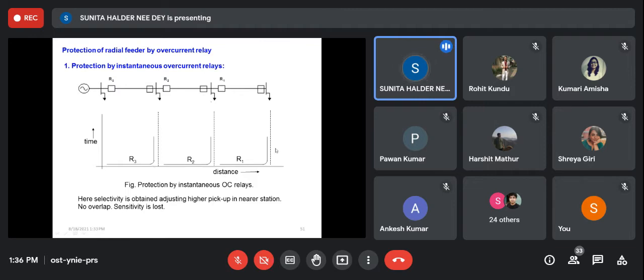You may see here the characteristics are drawn in an opposite manner, but it is true, because the time current characteristics were like this. Now here, for single end feeding, current is gradually increasing in this direction, so these characteristics are correct. Have you understood?